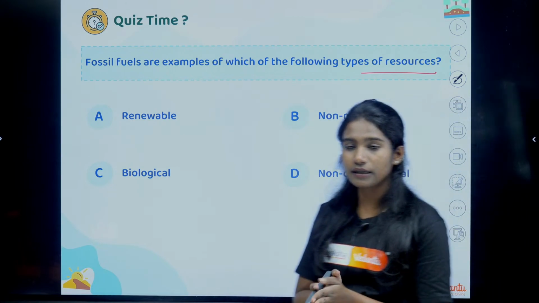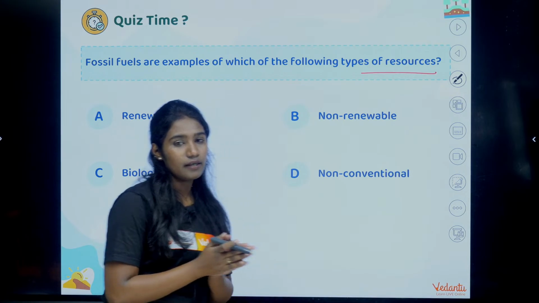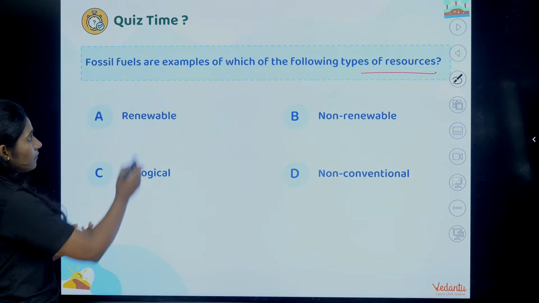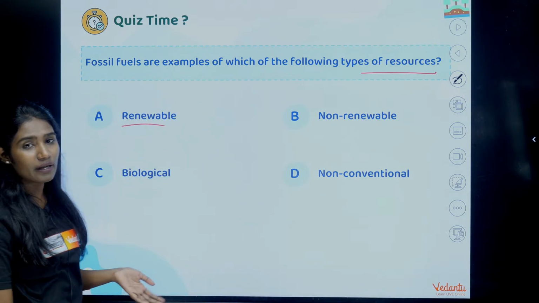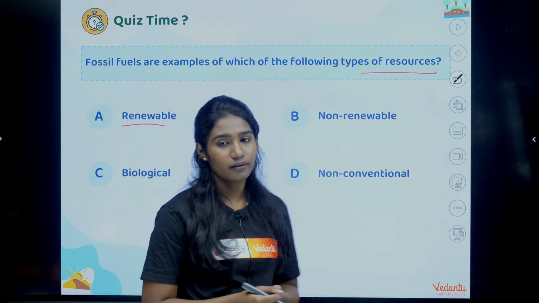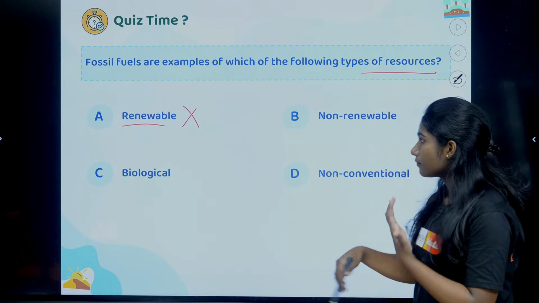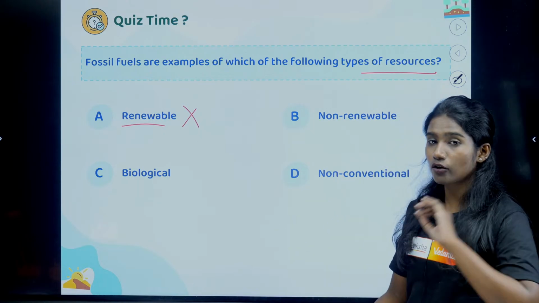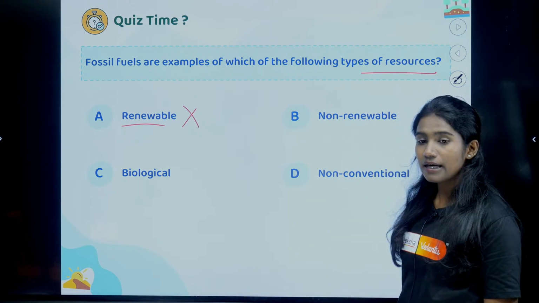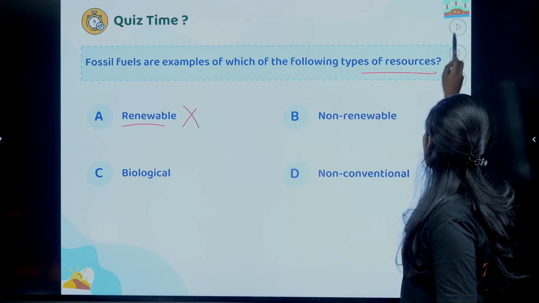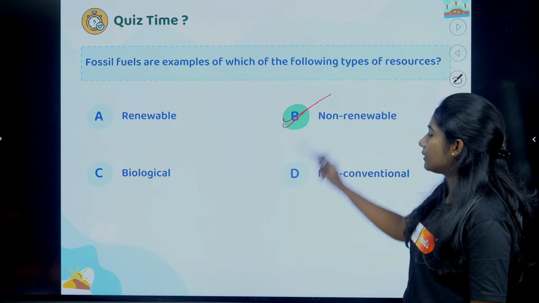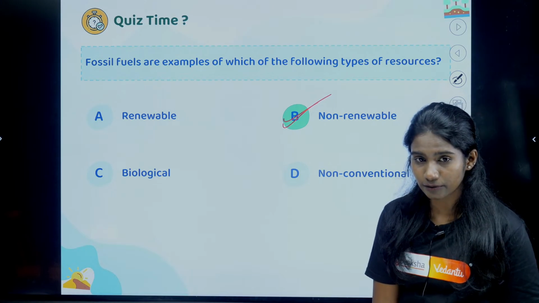Which one do you think is the right answer? Do you think fossil fuel can be renewable? No, it takes billions of years for it to be produced again, so it is not renewable. Instead, it is option B. Option B is the right answer.